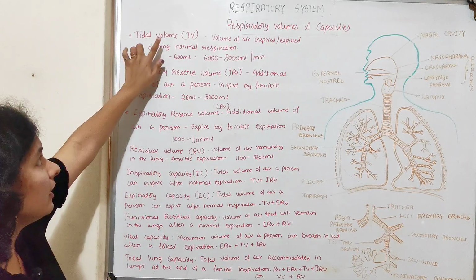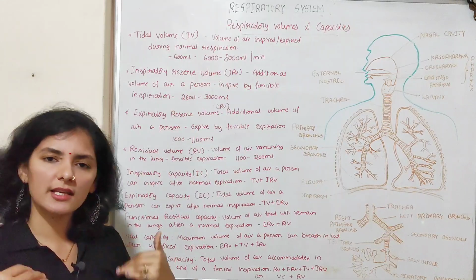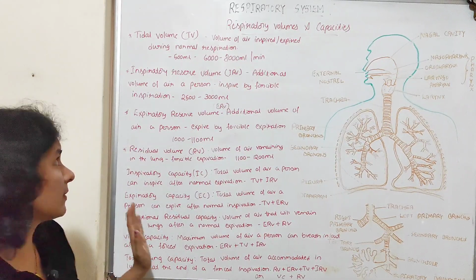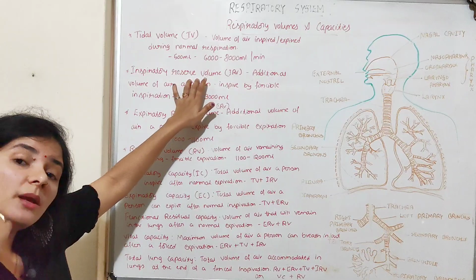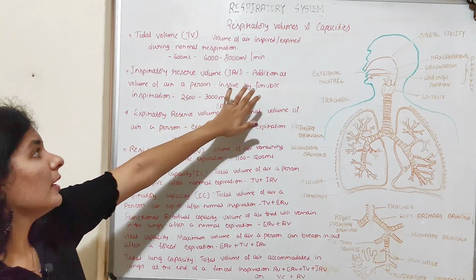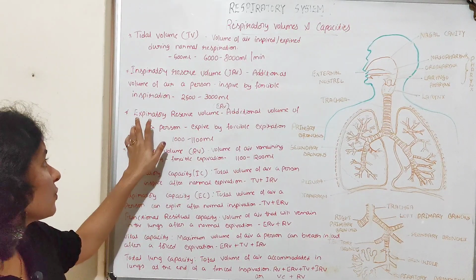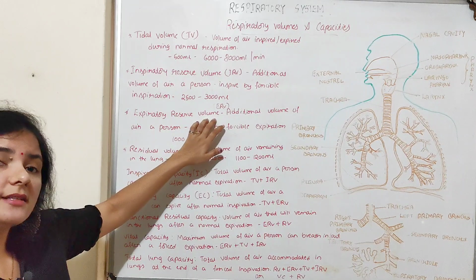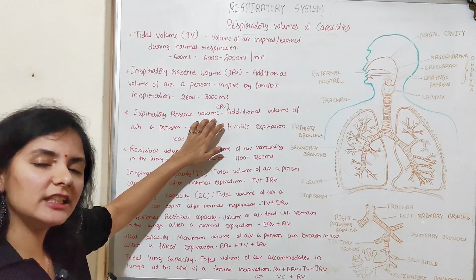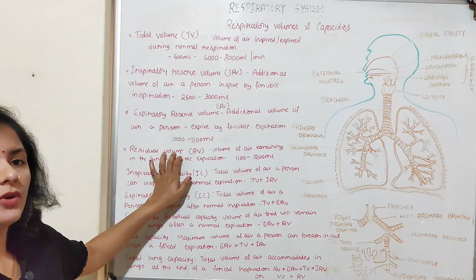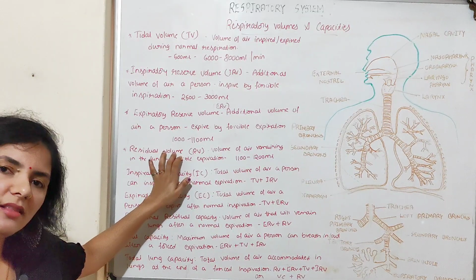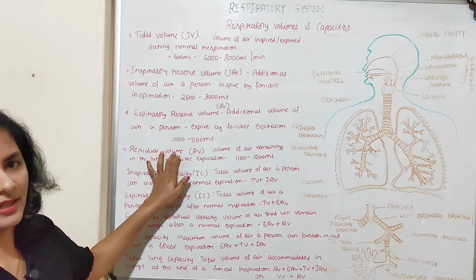So the first one, tidal volume, is the volume of air inspired or expired during normal respiration. Next one is inspiratory reserve volume, the additional amount of air that you can inspire by forcible inspiration. Next one, expiratory reserve volume, the additional amount of air you can expire by forcible expiration. Next one, residual volume, which is the volume of air that remains in the lung even after forcible expiration.